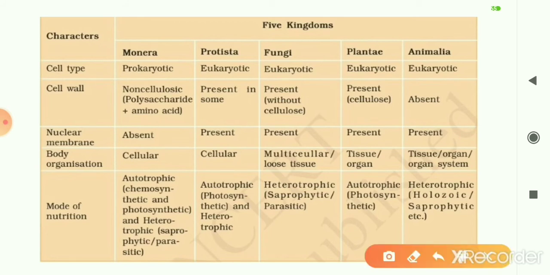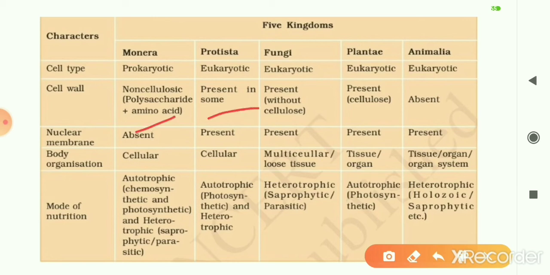Coming to the cell wall, monerans may or may not have a cell wall. But remember that the cell wall of bacteria, a moneran, is not made up of cellulose. Rather, it is made up of some special proteins and sugars.